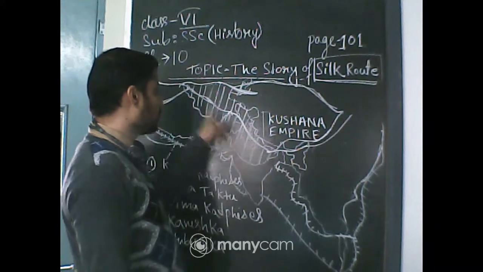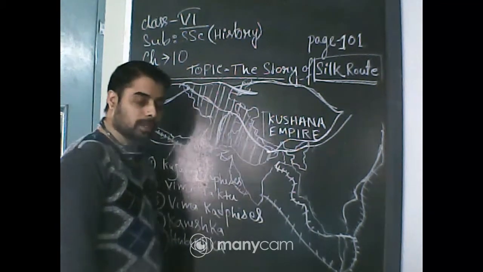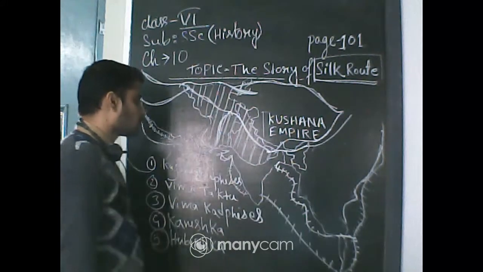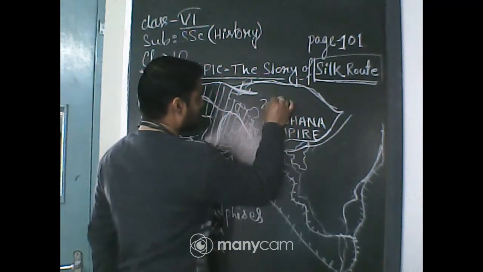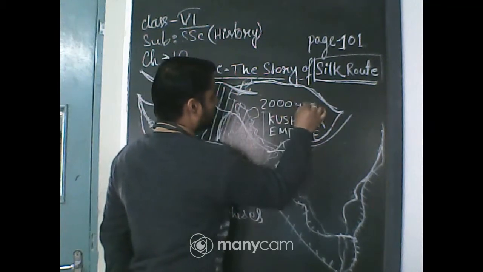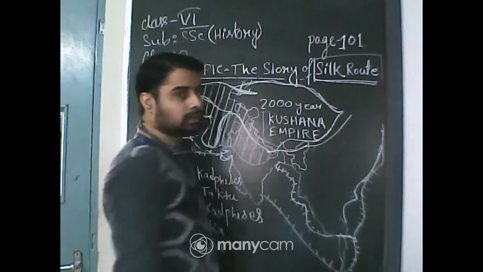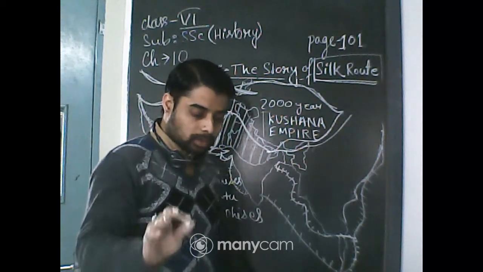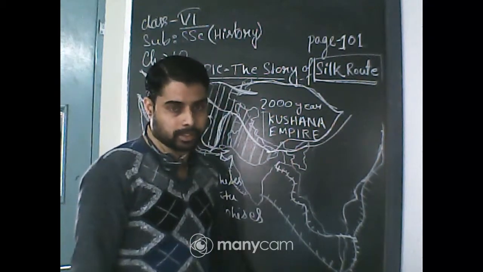You can see that the Indian silk routes were totally controlled by the Kushanas. The Kushana empire was established more or less 2000 years ago.